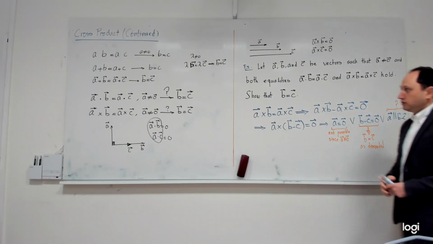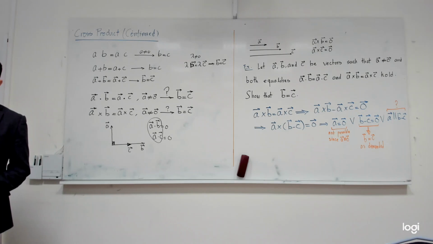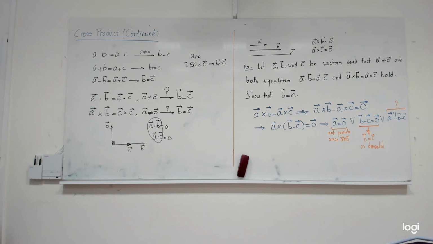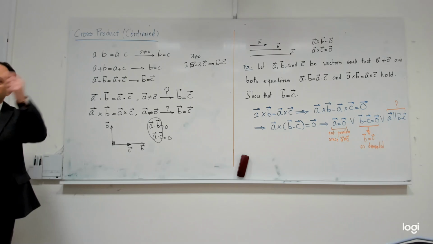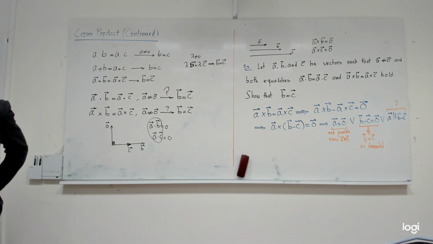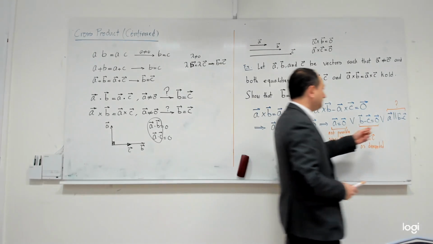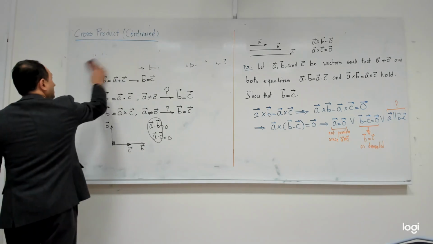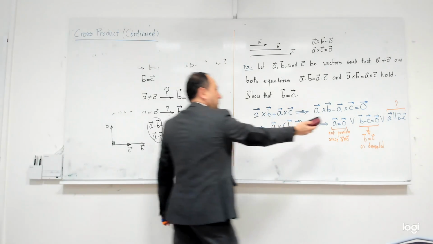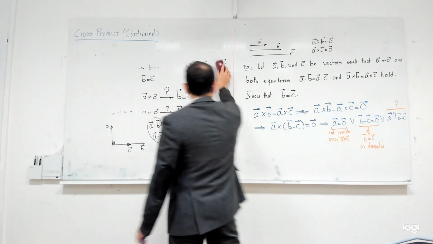Yes? But do you remember I told you that we have two versions: if two vectors are parallel, we have two things you need to remember. One is that if two vectors are parallel, it means that the cross product is zero. But one we learned much earlier: if two vectors are parallel, one of them is a multiple of the other one. So you see that in this problem I'm using both of them. So here, if you tell me that B minus C is parallel to A, and B minus C is not equal to the zero vector, because if it is, we are done. If it is not, I can use that theorem, yes?